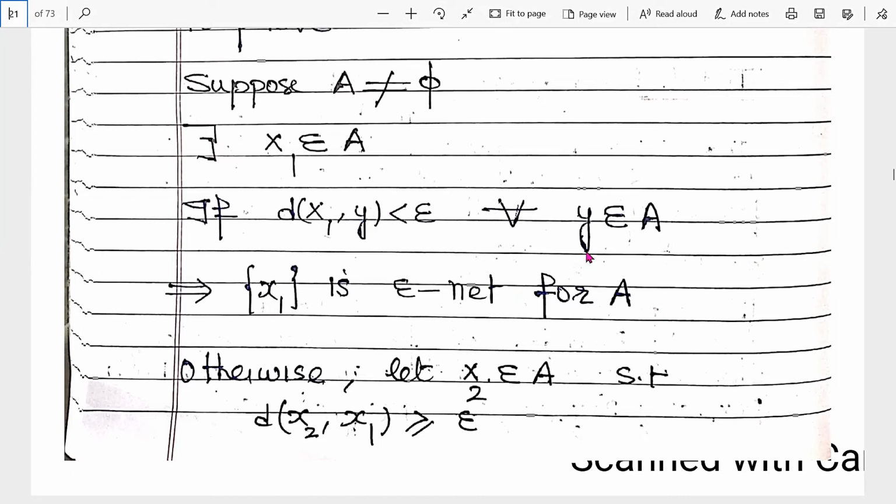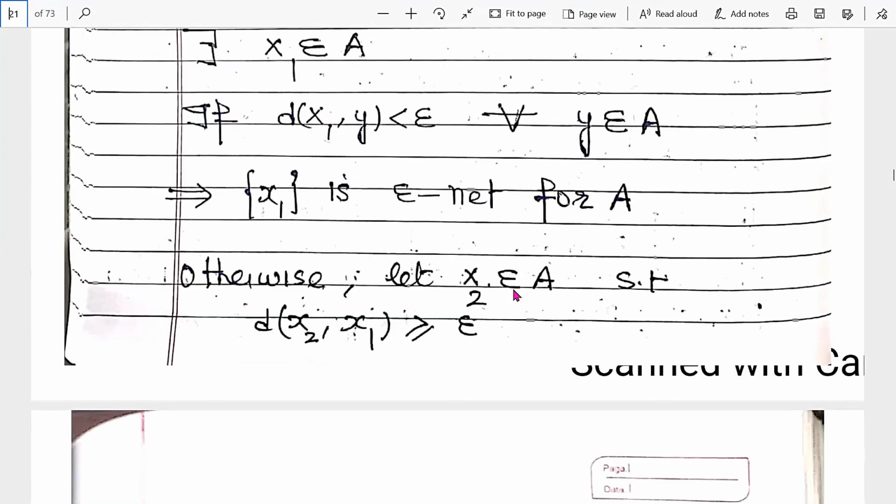But if this condition is not satisfied by all these members, then at least one element belonging to A does not satisfy this condition. Suppose that element is x2.